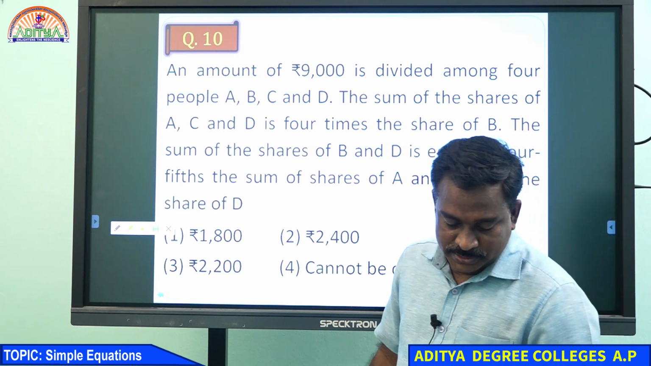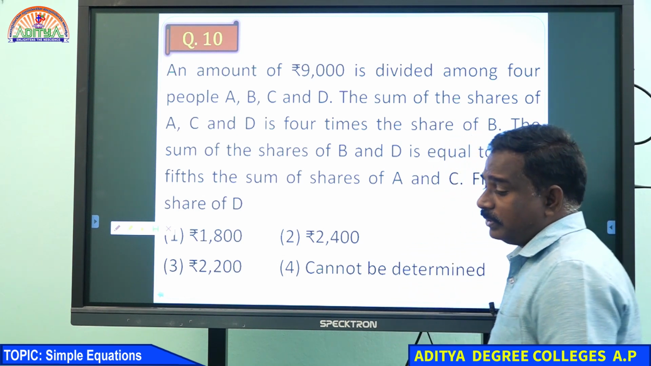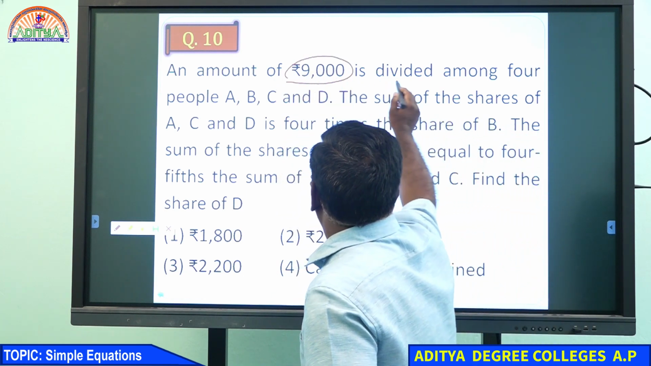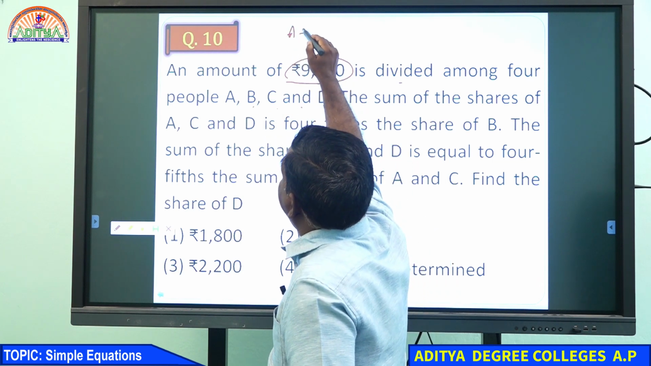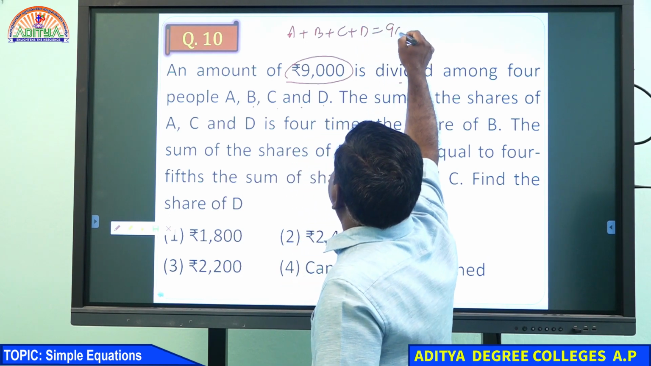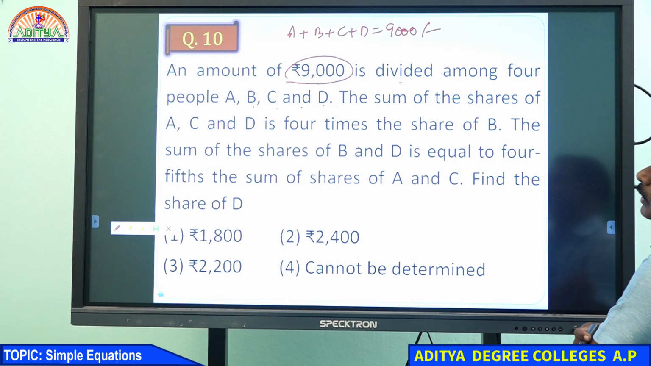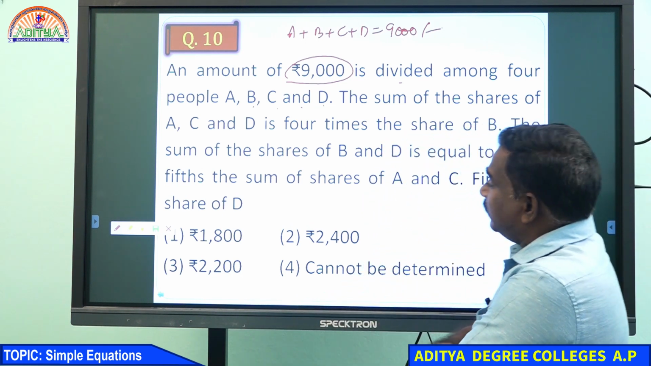What was given there you see? Amount of 9,000 rupees divided among 4 people A, B, C, D. It means A plus B plus C plus D equal to 9,000 rupees. That is the first condition.